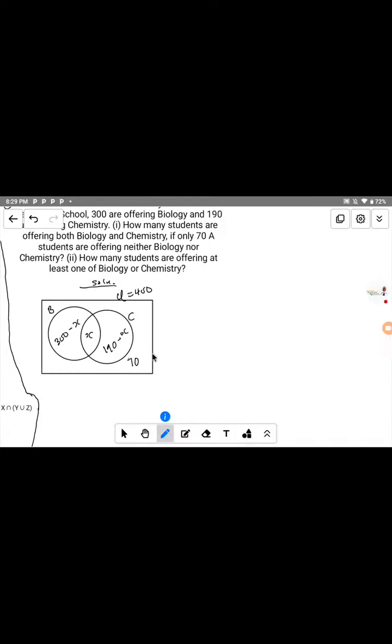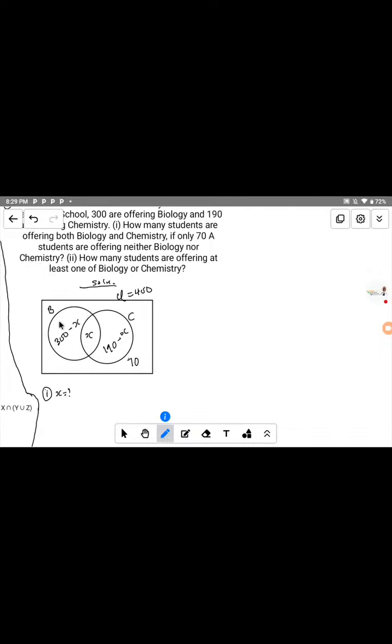If you look at the question, it asks us to find how many students are offering both biology and chemistry. We said earlier that this is represented as s, our intercept. Let's say we have Roman figure 1. We want to find the value of s, the intercept that represents both biology and chemistry.